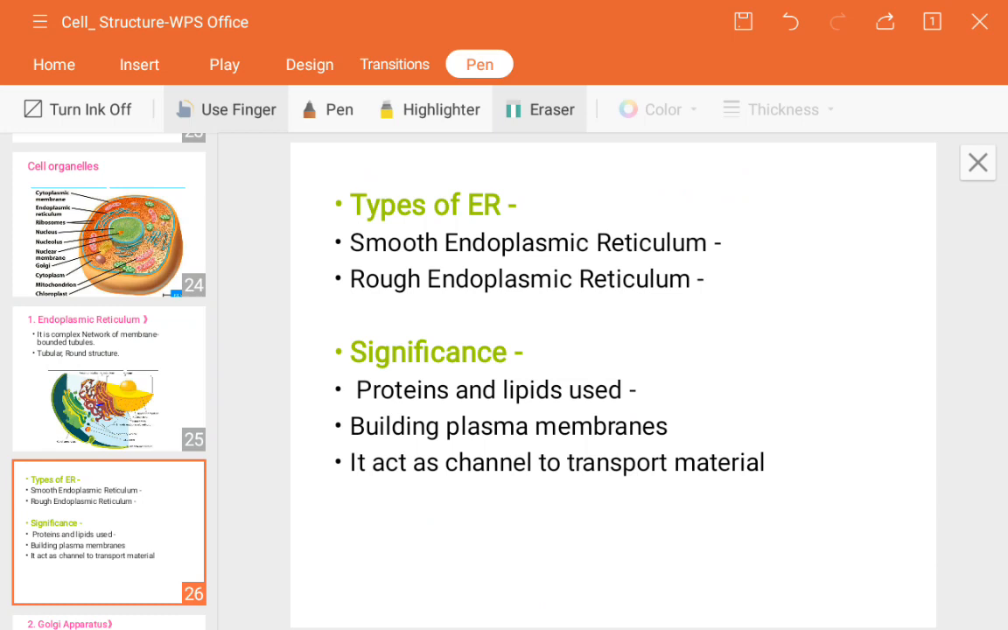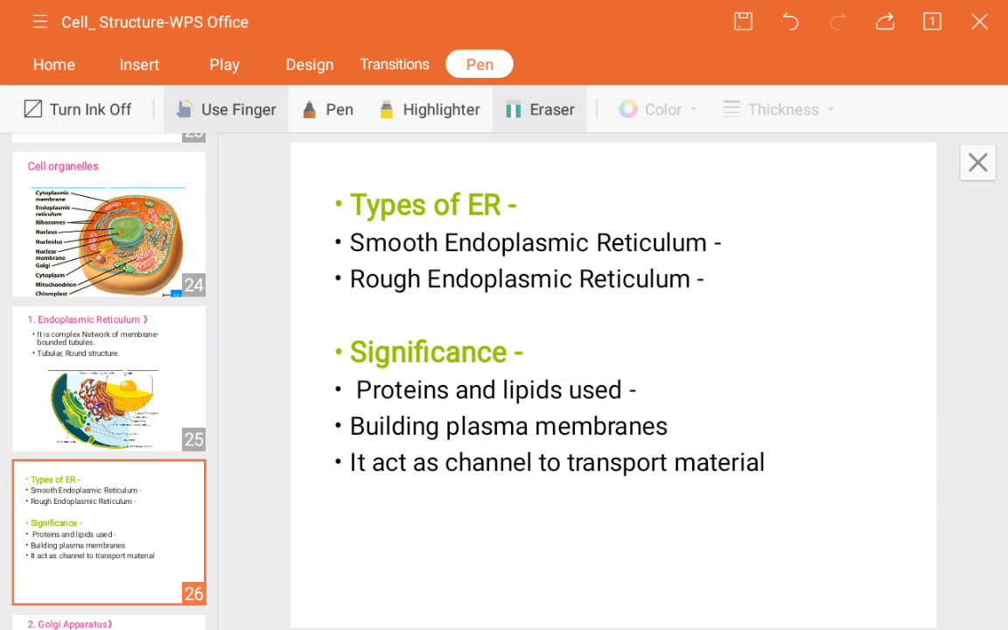They help in the synthesis of the plasma membrane. We have studied the plasma membrane. The plasma membrane is made up of lipids and proteins, with a bed-like structure where two layers are present. The upper and lower layers are made up of lipid, and inside them the proteins are situated or embedded. So the proteins and lipids synthesized by the endoplasmic reticulum are transported, and later they help in the synthesis of the plasma membrane.